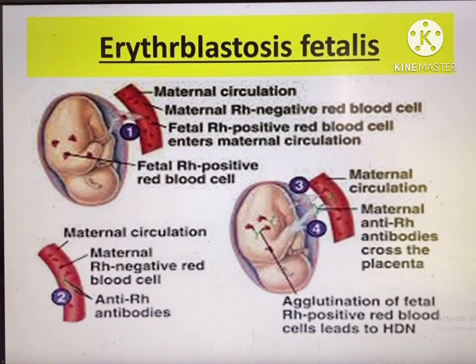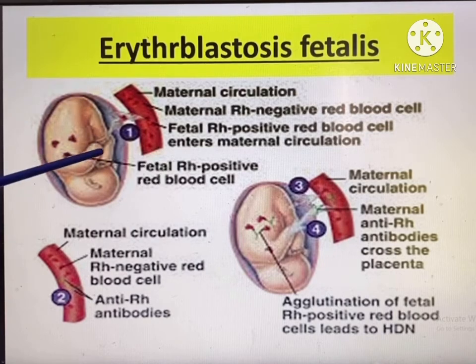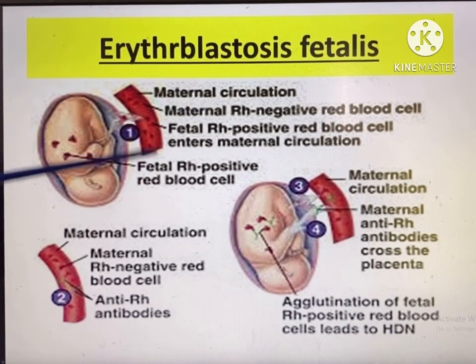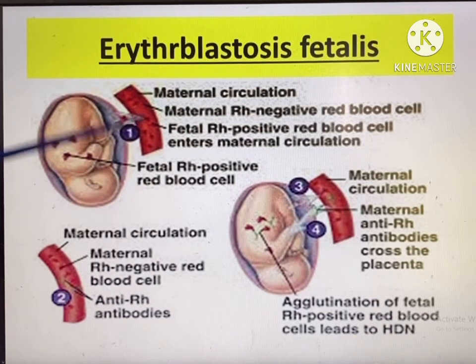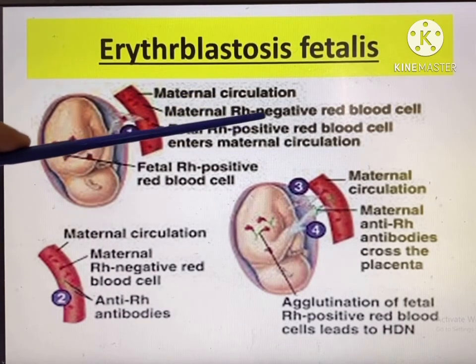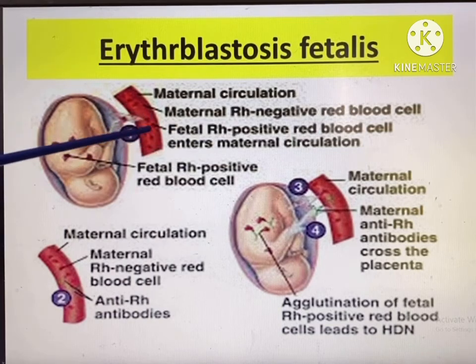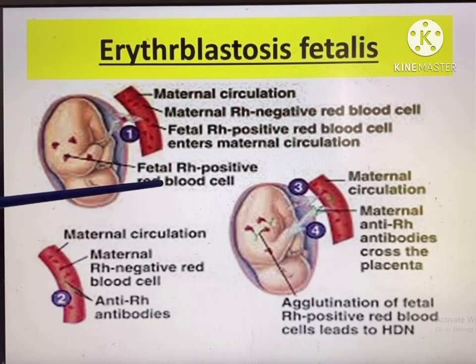Here is the diagram explaining the details about the complexities of erythroblastosis fetalis. At first, the circulation of all materials occurs through the placenta, you see, and here the maternal circulation, maternal Rh negative RBC, fetal Rh positive RBC enters maternal circulation. Then the fetal Rh positive red blood cell is here.